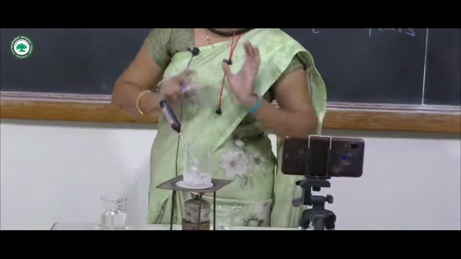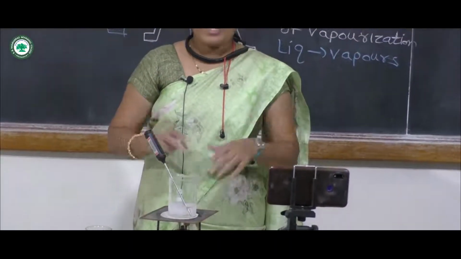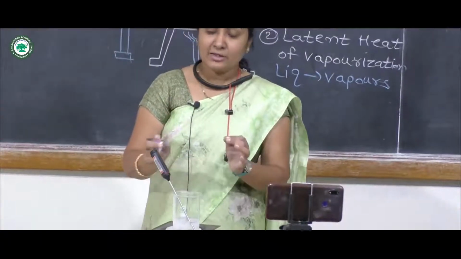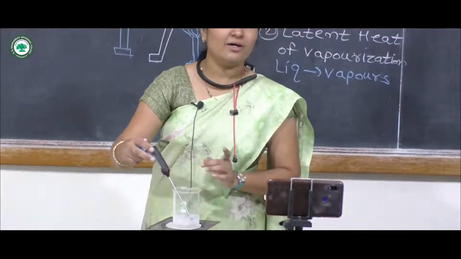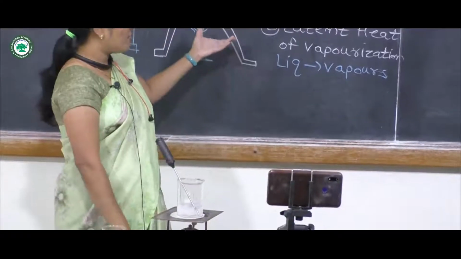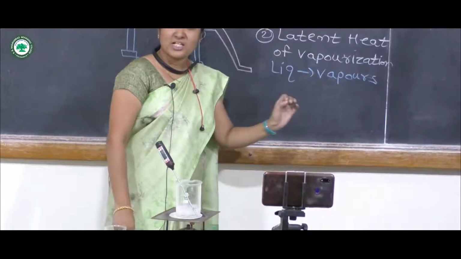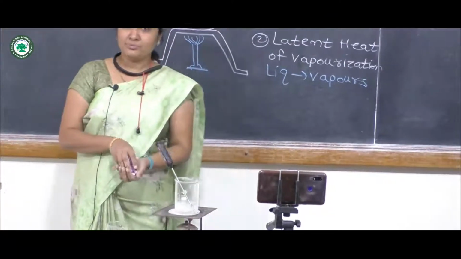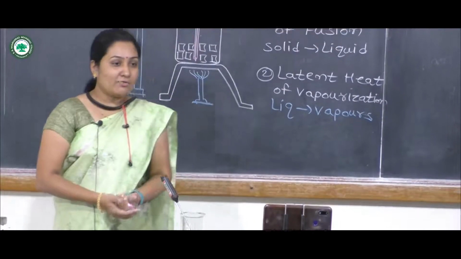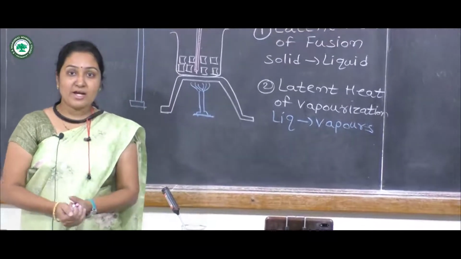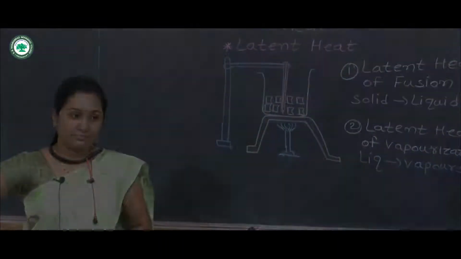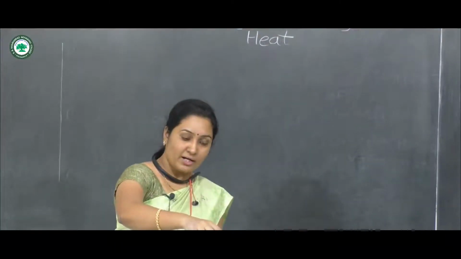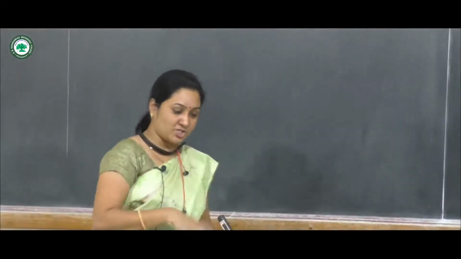When this ice totally melts and the water starts heating or boiling, only then is there an increase in the temperature. So this type of heat at constant temperature is called latent heat. Now the next point that we have to study is effects of heat. We will see after some time, when water starts boiling, the increase in temperature.